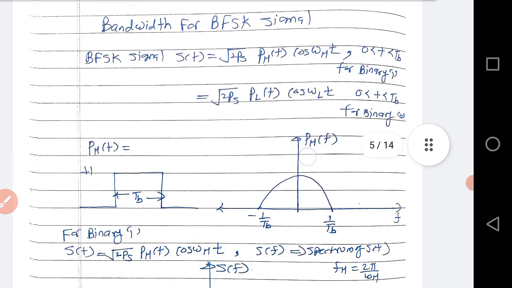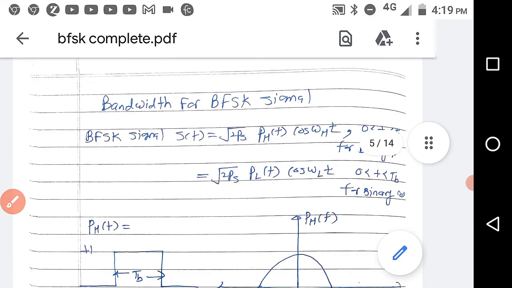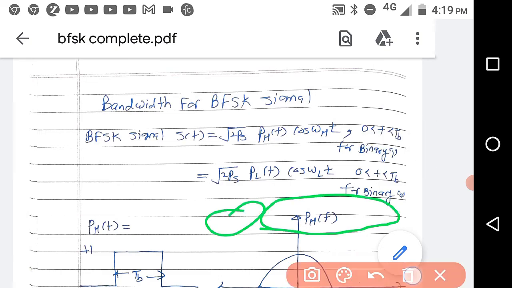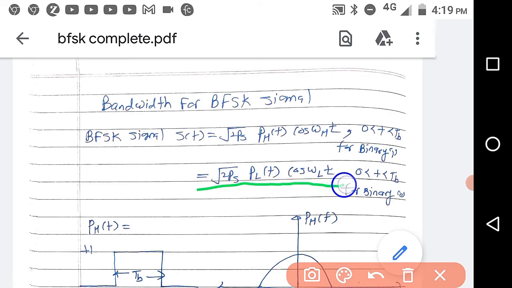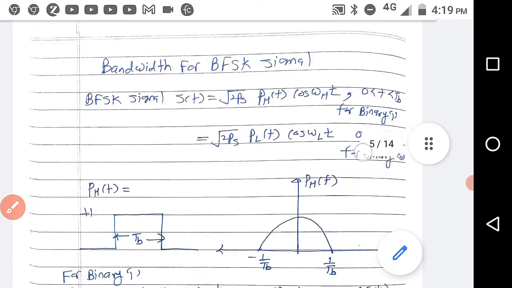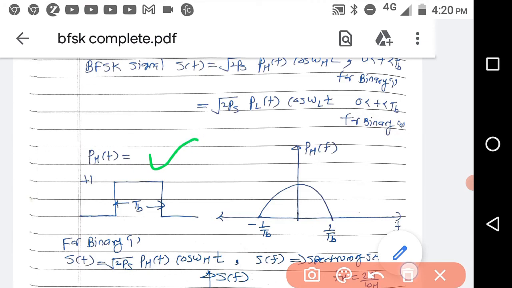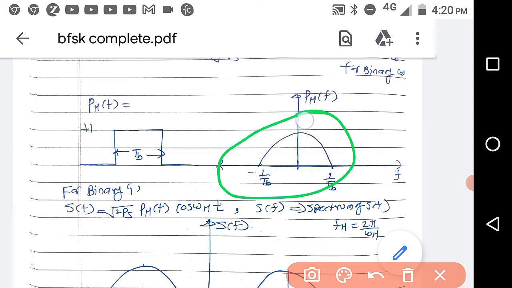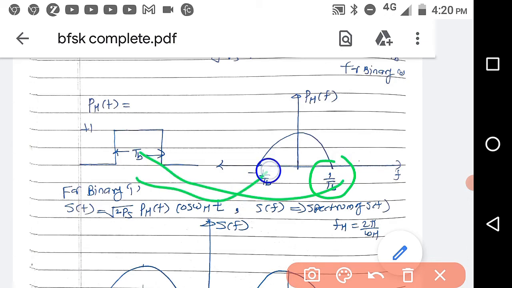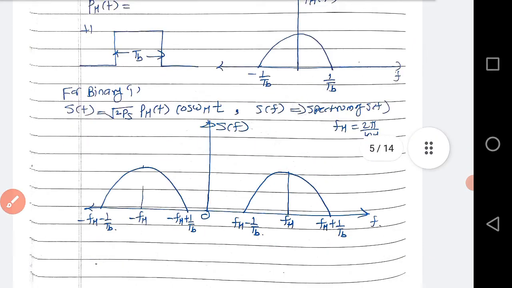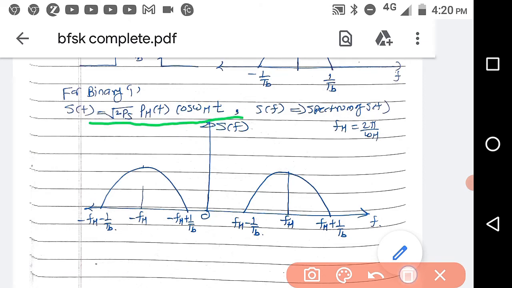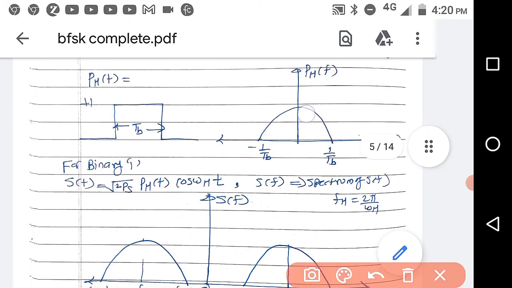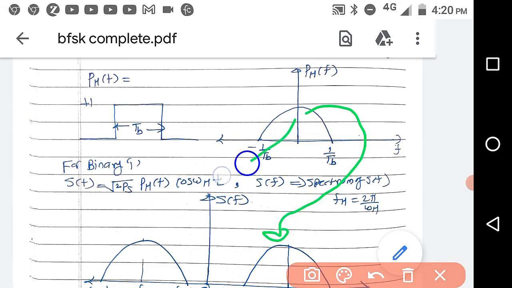So let us plot the bandwidth, let us see what is the bandwidth of BFSK. So we have already seen that ST is equal to root 2 PS PHT cos omega ST for binary 1, and root 2 PS PLT cos omega LT for binary 0. Now PHT is equal to this one, and we know the Fourier transform of this waveform is like this. Okay, we are not concerned with the amplitude, we have to find the bandwidth. So that is 1 by TB, minus 1 by TB. Now what is ST for binary 1? It is root 2 PS PHT cos omega ST. So now you have to take this PHT at omega h and minus omega h.